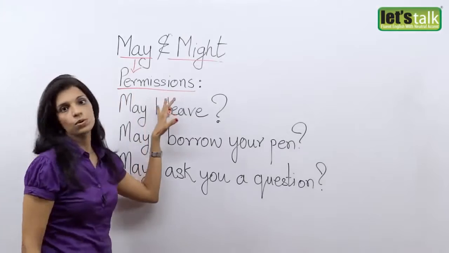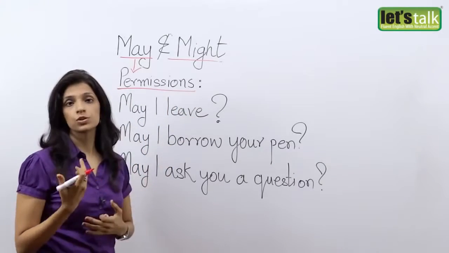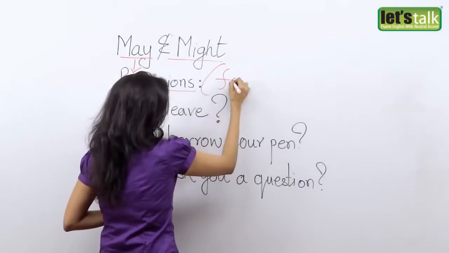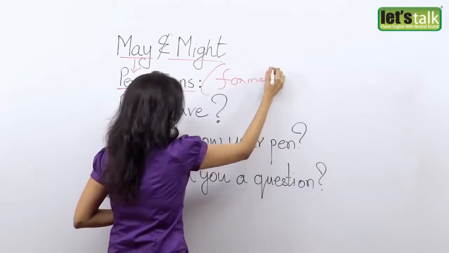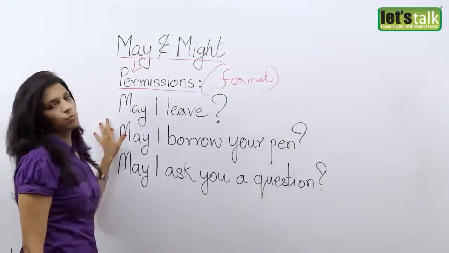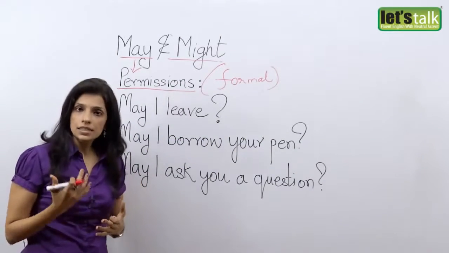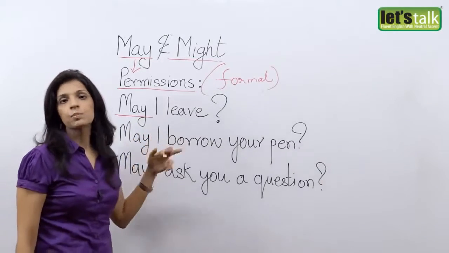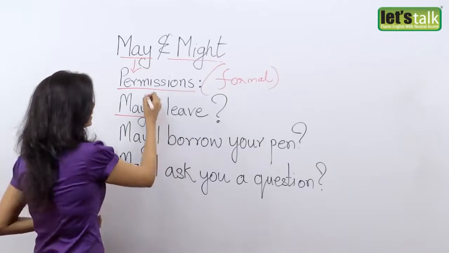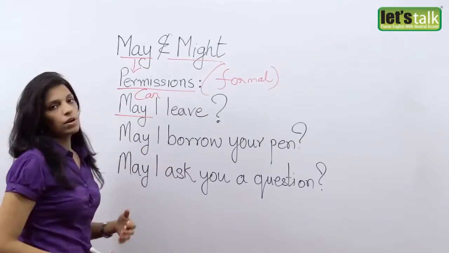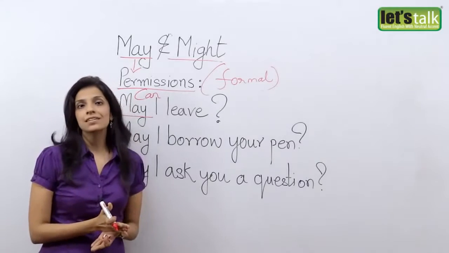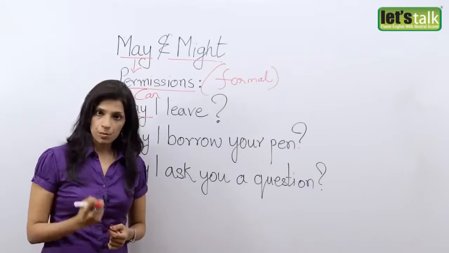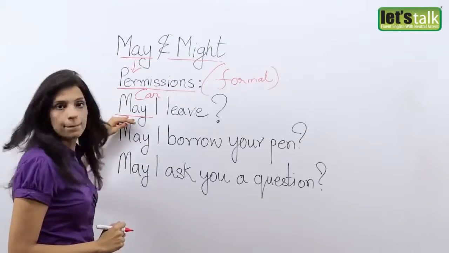Well, we use may when you want to ask permission, or when you want to seek permission. Now this is for formal permissions. Okay. So you tell your boss, may I leave now? So when you ask permission or when you want to take permission, you say may. Now a lot of people get confused and they feel we can even say can I leave? Well, of course you can leave, because can is a capability. It is not permission. So when you want to take a formal permission, please use may.